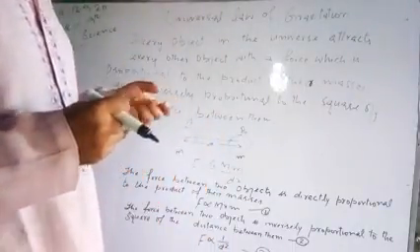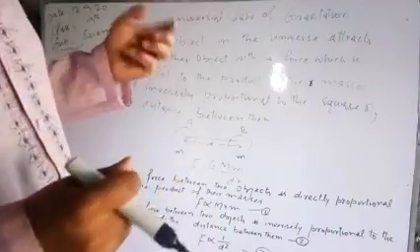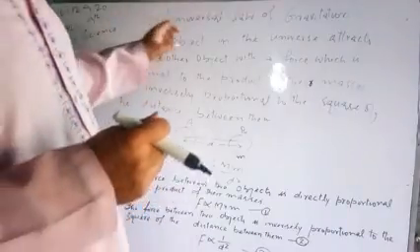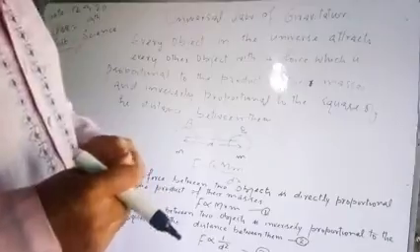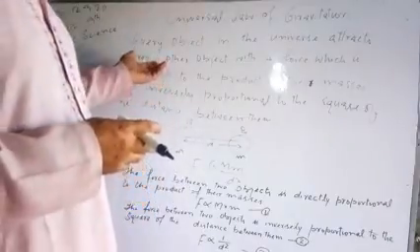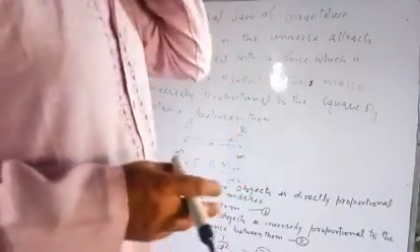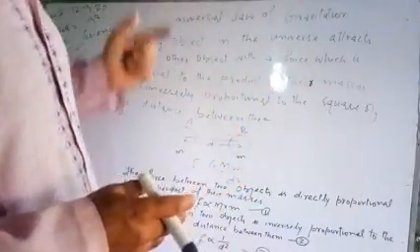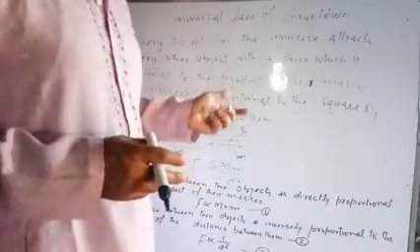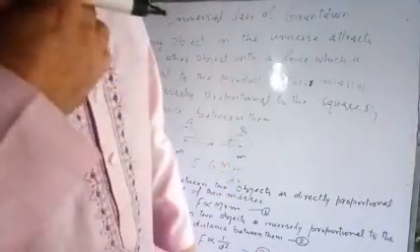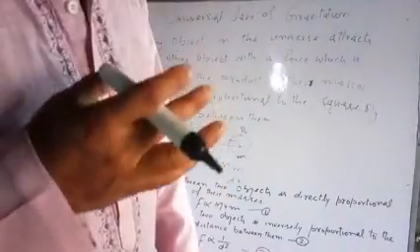According to the universal law of gravitation, every object in the universe attracts every other object. That means every object attracts other objects with a force. It will attract, that means there should be a force of attraction.